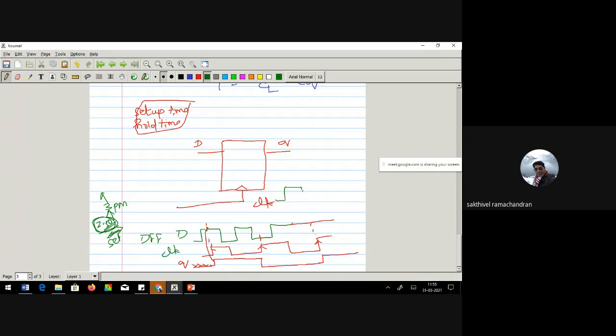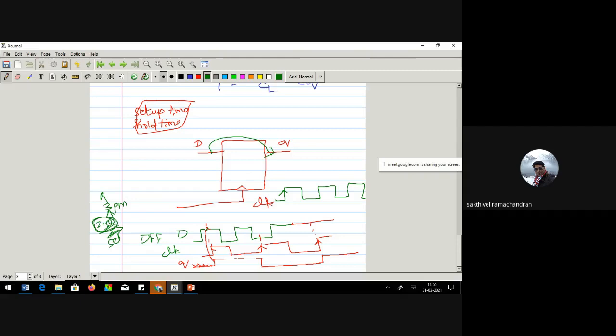The clock is like a train. This clock will never mind who is there, who is not there. At the passage of the clock, whoever is there, it will simply pull that and put it over here. So if the D value is 1, it will copy that 1 and put it over here. If the D value is 0, it will copy that 0. You cannot say, oh no, my data is not 0, my data is yet to come, it is supposed to be 1. No. Which means, if you have not fed in the right data, it will sample a wrong data by that time and feed it to Q.